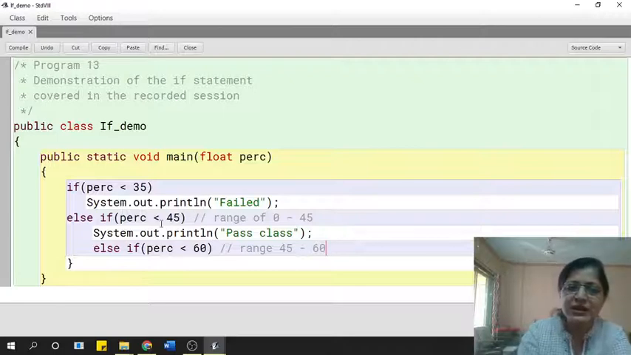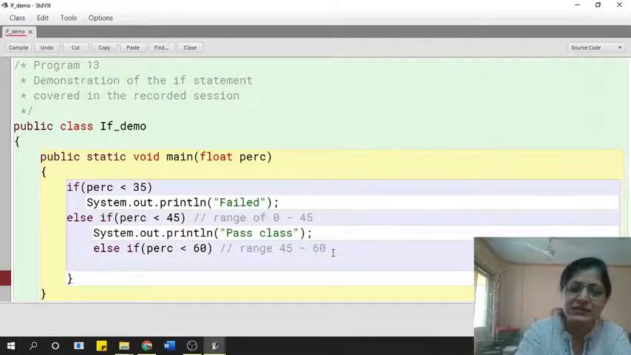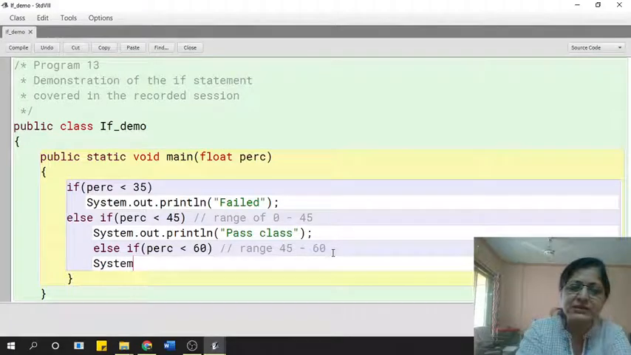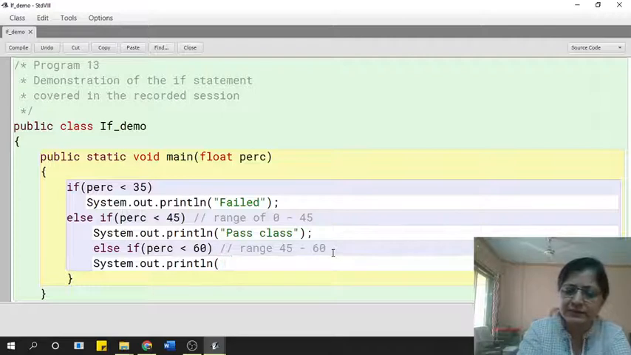Because here we are saying less than 45. I didn't say less than or equal to 45. If I say equal to here, that means if I type 45, it will fall in the pass class. Okay, so I'm saying 45 to 60. Now when I'm saying less than 60, what does it mean? That if it is 60, then it is not in the second class, it is in the first class. So I will type over here system.out.println second class.